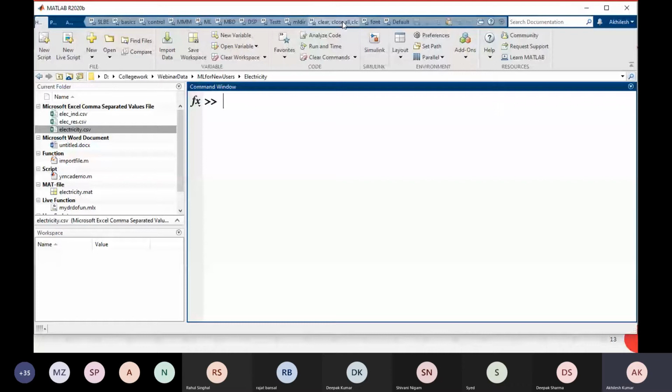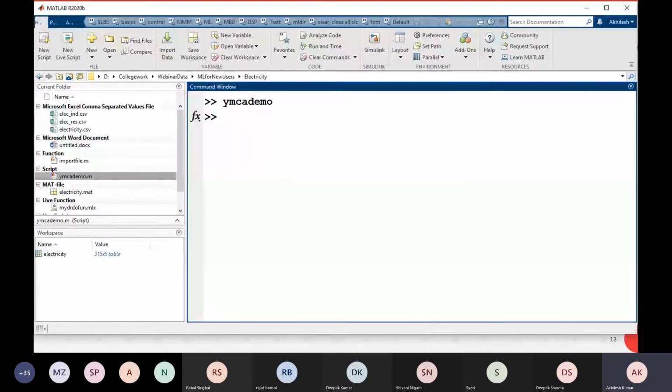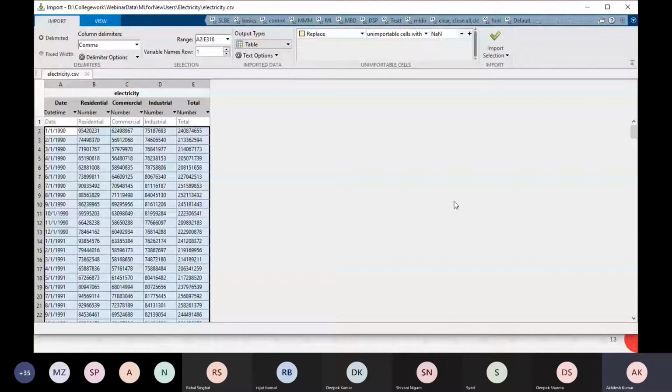Okay, this is my script file. I generated code for that Excel file. Simply I will type YMCA demo here and that file will be executed, and you see that again I have that file in the workspace, right? This is for this specific file only, but I want to create code that will work for other CSV files as well.